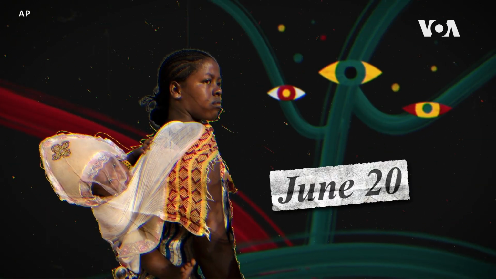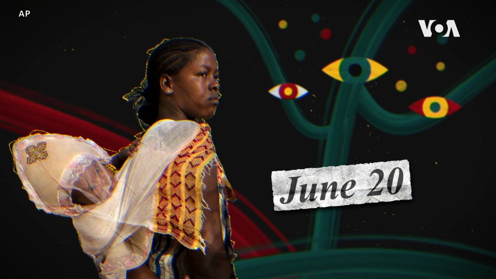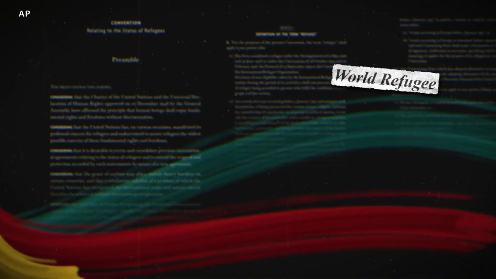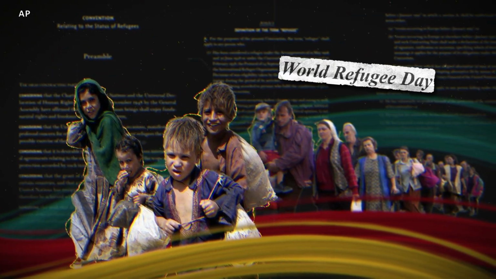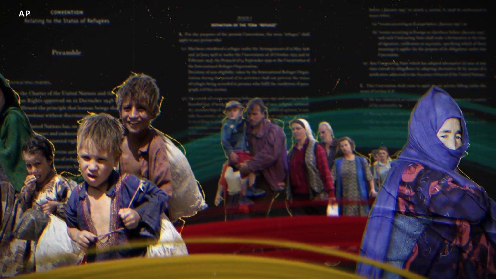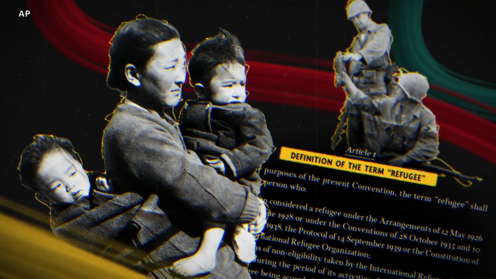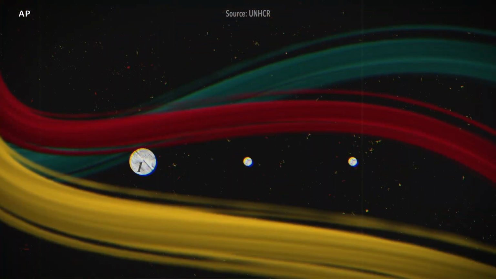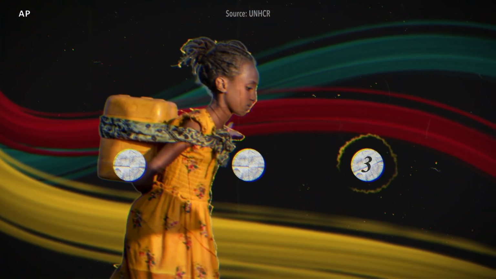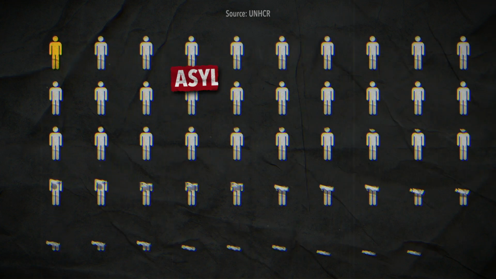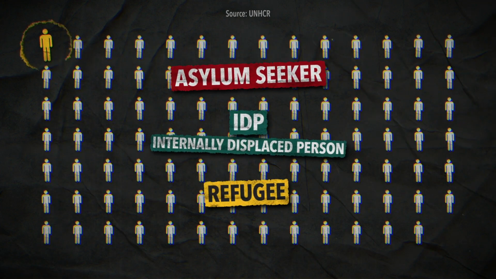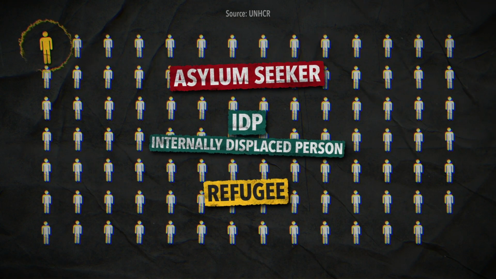Every year, June 20 is dedicated to raising awareness of refugees. World Refugee Day was first celebrated in 2001 to mark the 50th anniversary of the United Nations 1951 Refugee Convention, which defined who a refugee is and set out the rights of people granted asylum and responsibilities of nations that grant it. Every 3 seconds, one person becomes displaced, and 1 in every 97 people is an asylum-seeker, internally displaced